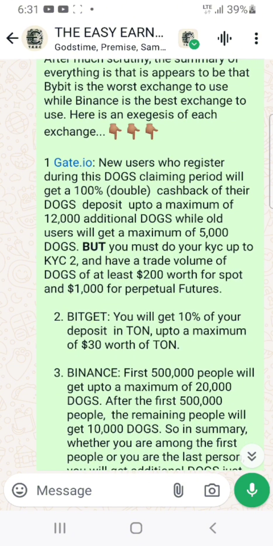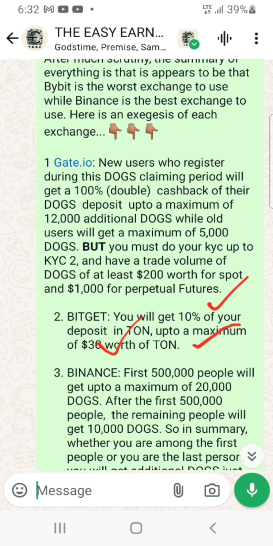Bitget, you will get 10% of your deposits. Whatever you are able to mine, you get 10% of it in turn, up to a maximum of $30 worth of TON. But if the 10% is more than $30 worth of TON, they are not going to give you.